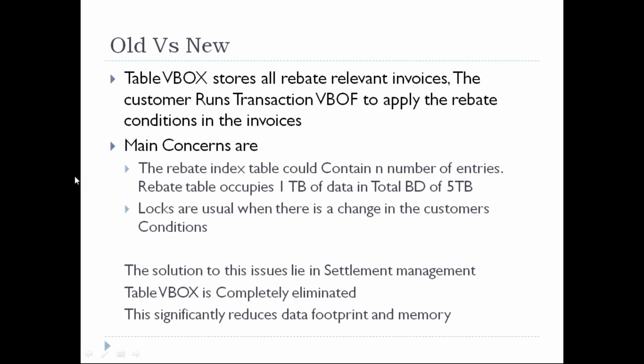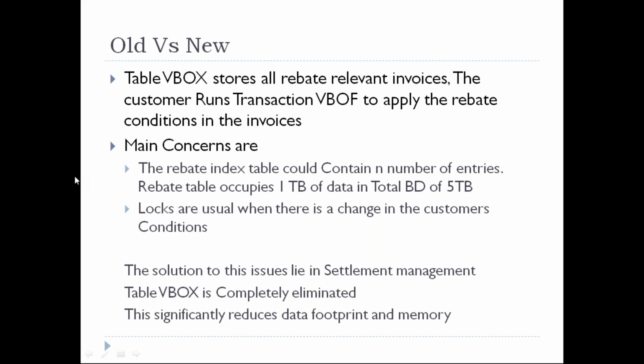So can you see the difference now? What is the VBOX? VBOX is the table we are using currently, before I activate settlement management, and it contains n number of data footprints or data redundancies, and it gives performance issues because of the memory it is holding. And n number of locks are updated for the customer if the rebate agreement created for the customer is kept open and I want to do some subsequent transactions for that customer.